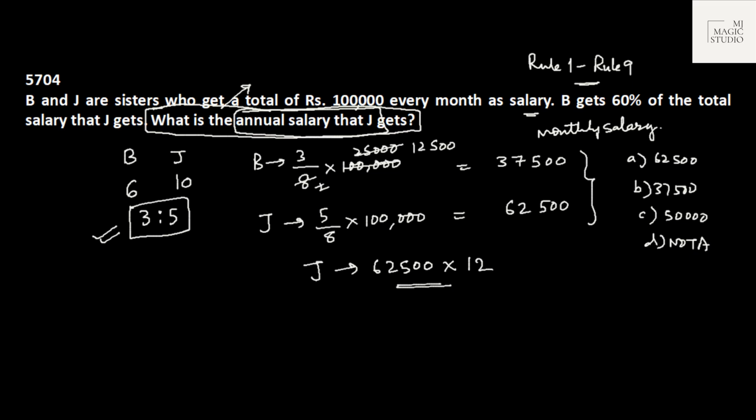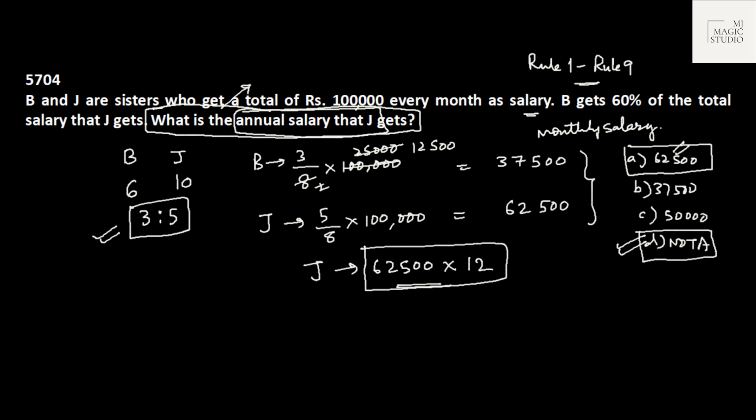So it should be 62,500 into 12. Mind it, don't mark 62,500, that is the monthly salary. Since 62,500 into 12 is not given, we are supposed to mark none of the above. But if it is asked what is the monthly salary, then it is 62,500. If it is annual salary, we need to multiply by 12 and then answer. So be cautious, read the question carefully, and then answer accordingly.